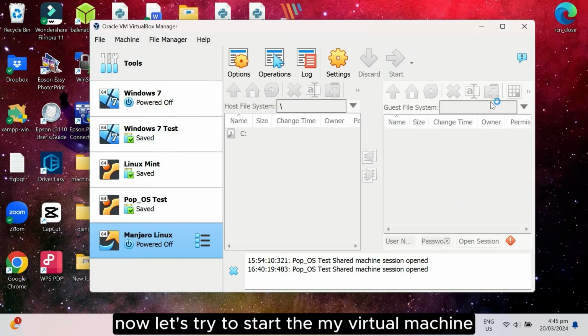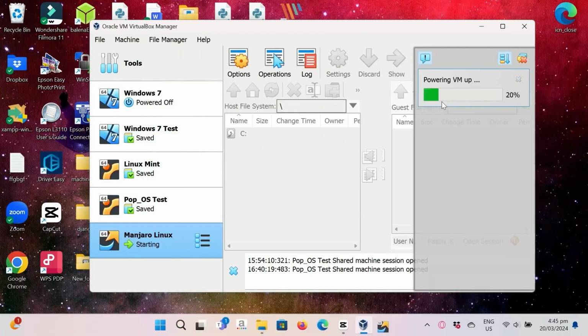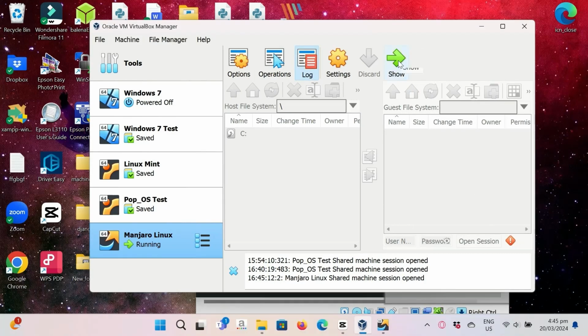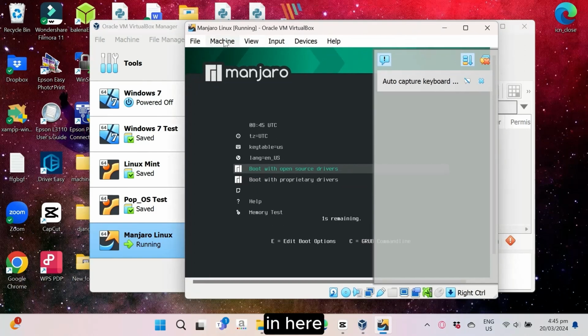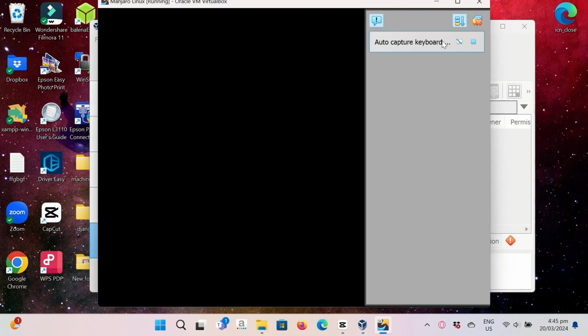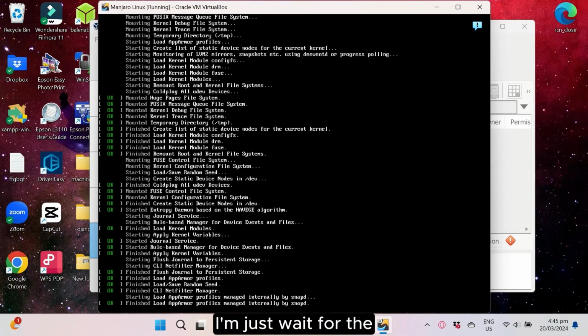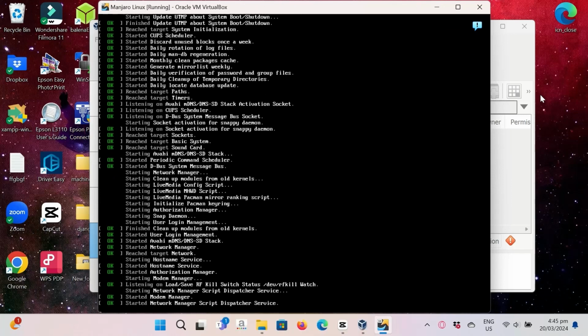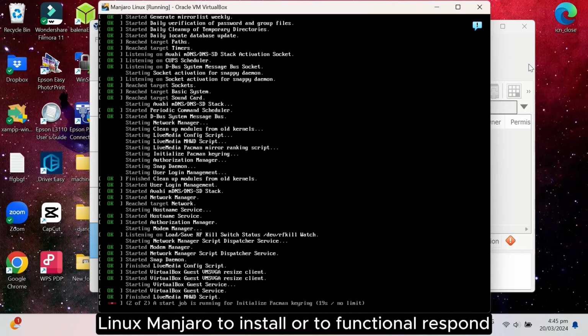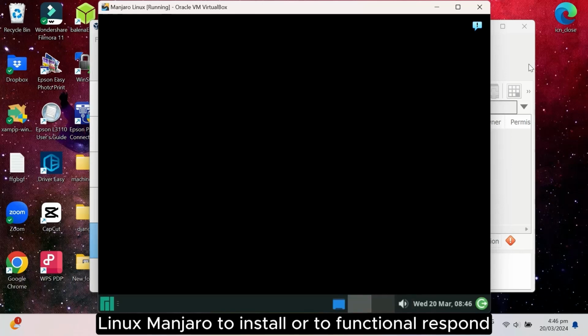Now let's start the virtual machine. Let's wait. Just wait for Manjaro Linux to install or to function or respond.